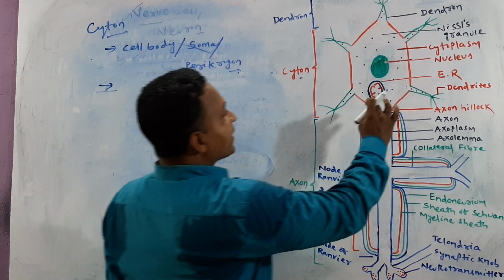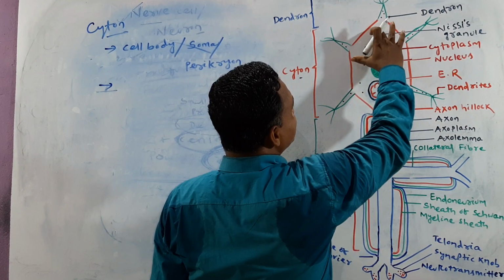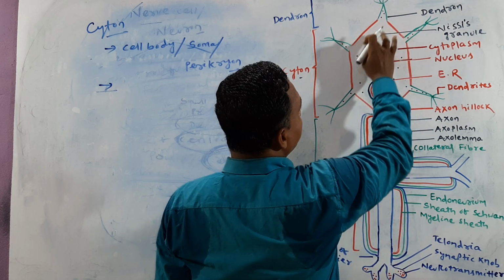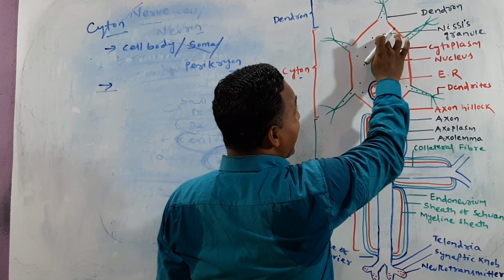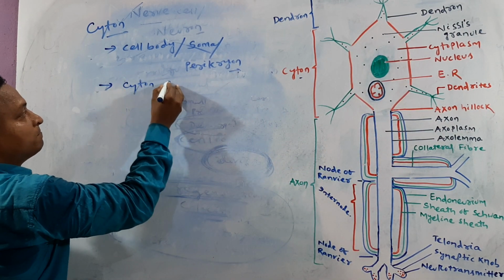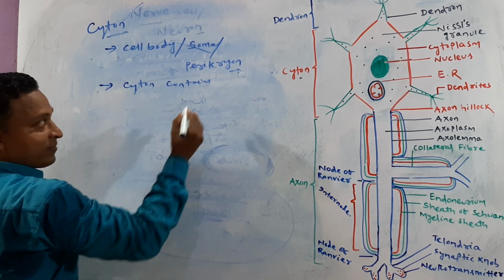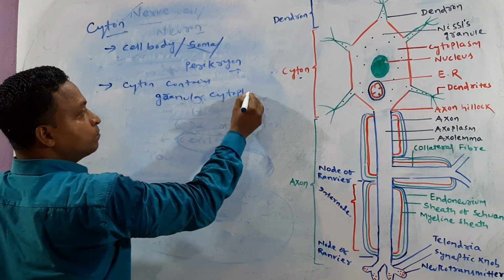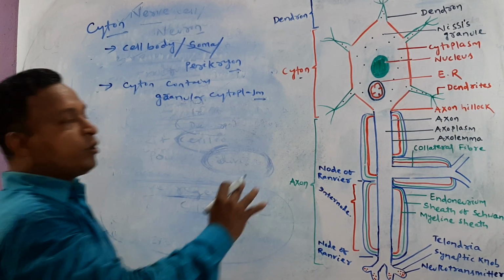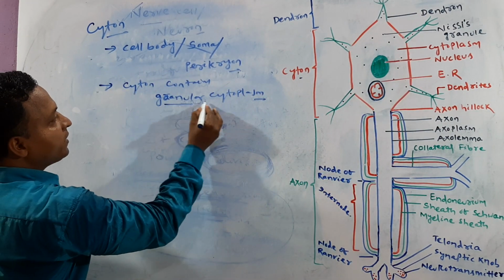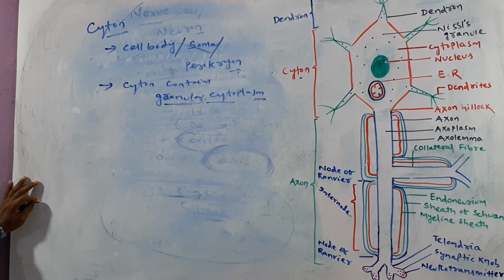These basically contain granular cytoplasm. This is the cytoplasm, this white colored structure. The cytoplasm contains granules. So the cytosol contains granular cytoplasm. That means if the cytoplasm has granule-like substances, then the cytoplasm is called granular cytoplasm. The cytosol contains granular cytoplasm.